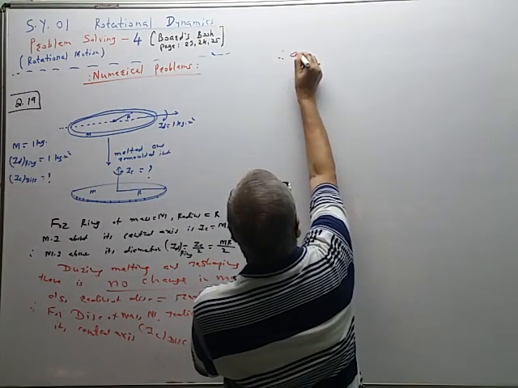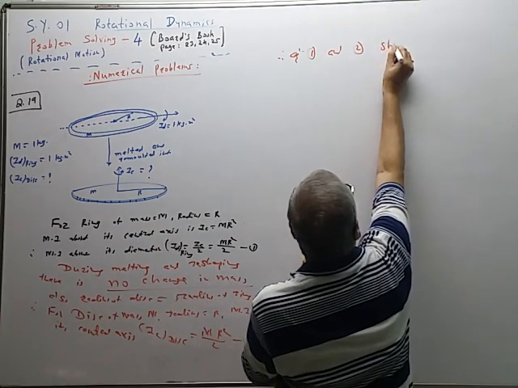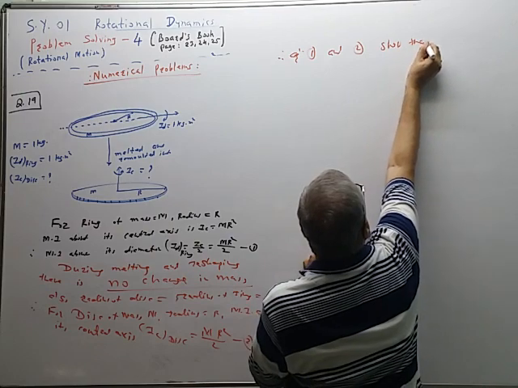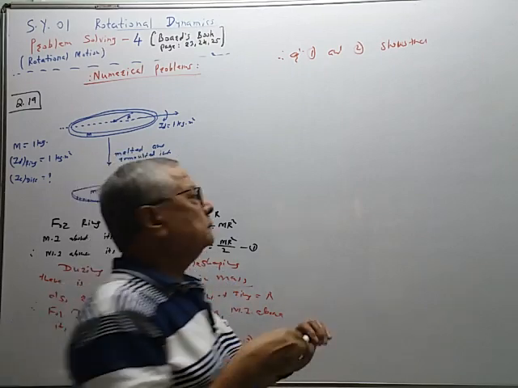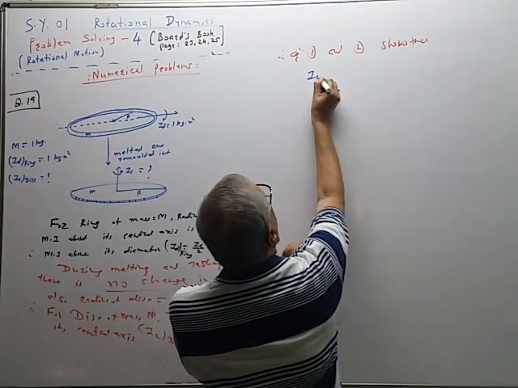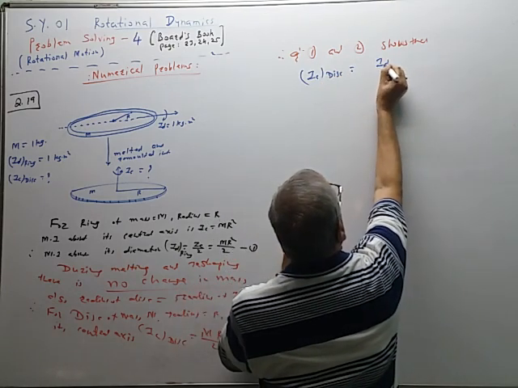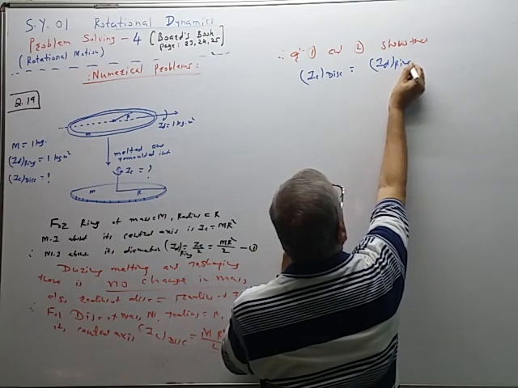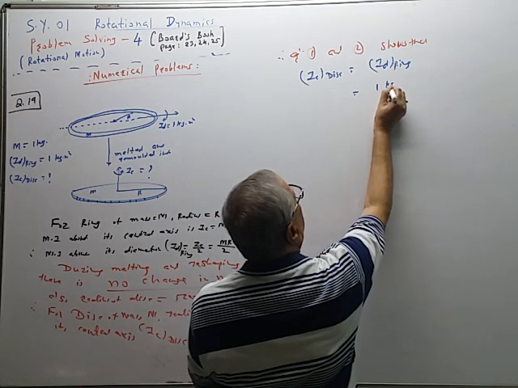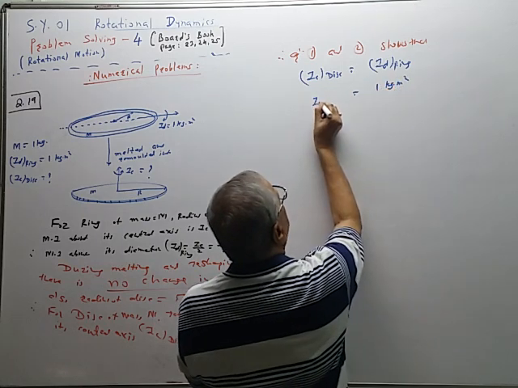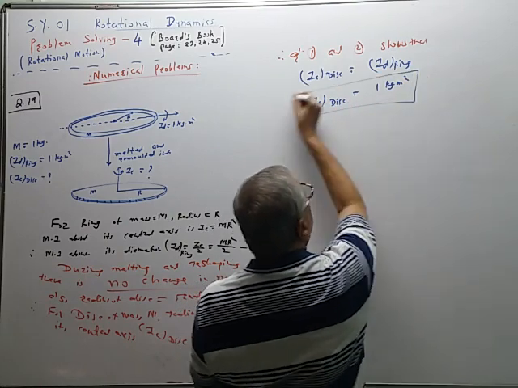Therefore, equation 1 and 2 shows that, what is the result? IC disc is equal to ID for diameter, ring, and this value is given. The given quantity is 1 kg meter square. So this is the answer. The moment of inertia of the disc about its central axis is equal to 1 kg meter square.